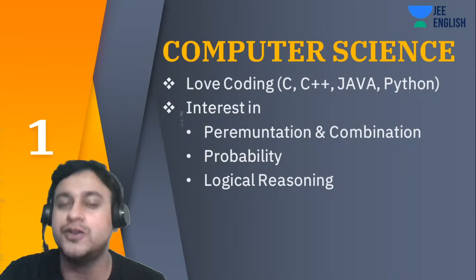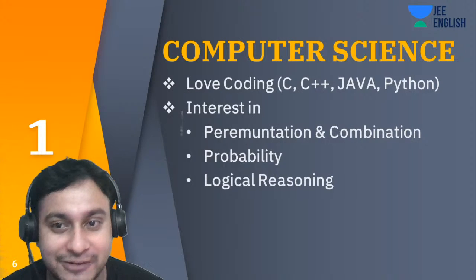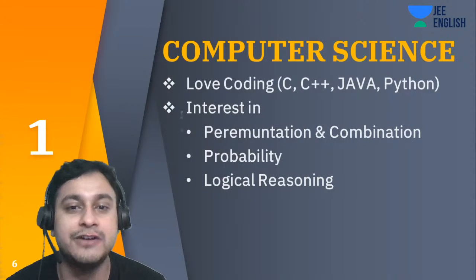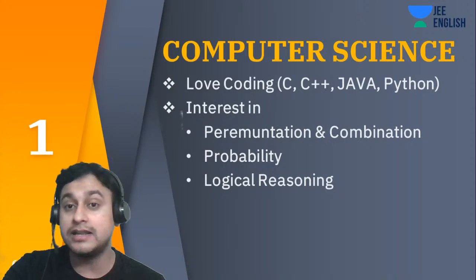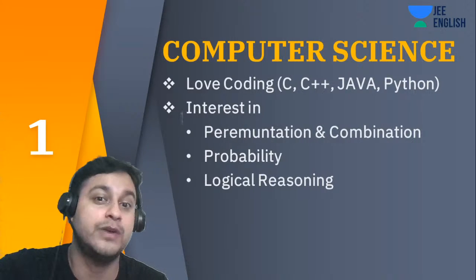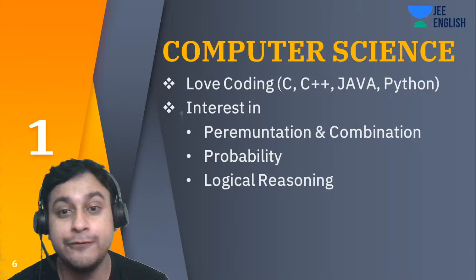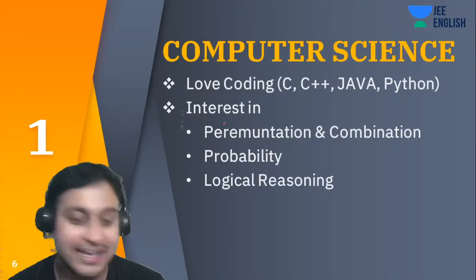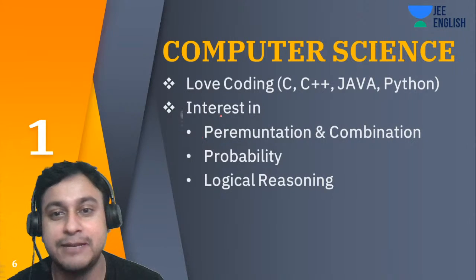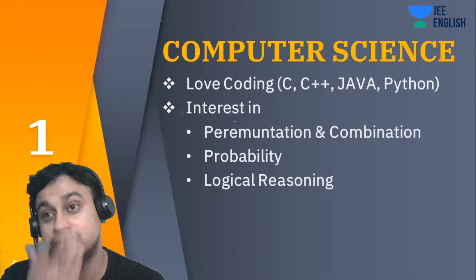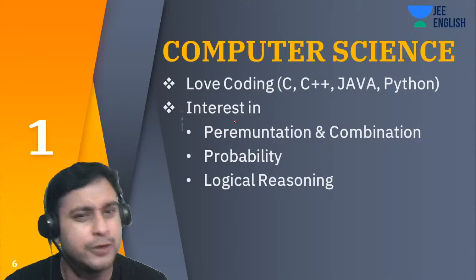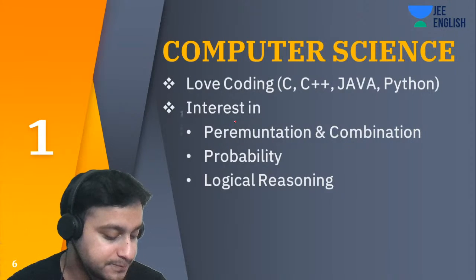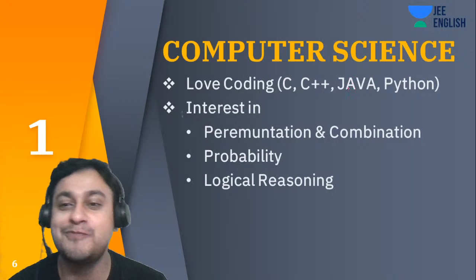Most of you are confused. I was also very confused when I was doing my BTech. That is a very general thing which everyone faces. So I will tell you what the aspects are. If you like computer science, then you can obviously take it up. The first thing is if you have a love for coding. Few guys start coding nowadays in 10th and 11th grade. C++ is also there in a few of the schools now, and Java and Python you guys are learning. So if you love that subject, if you really like coding, then obviously yes. A lot of people like Python, right?